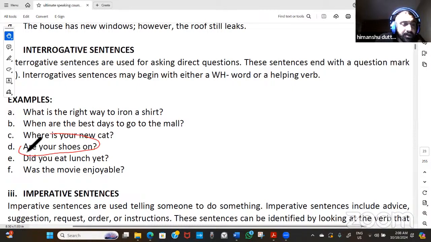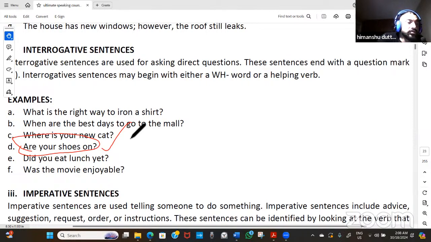For example, the question is, "Are your shoes on?" Somebody is asking whether you are wearing the shoes or not. If somebody asks, "Why are your shoes on?", you are being asked for a reason why you have put them on. The person already knows that you have worn the shoes, and is not aware of why you have worn them. So that's how it is, and you should know about them.